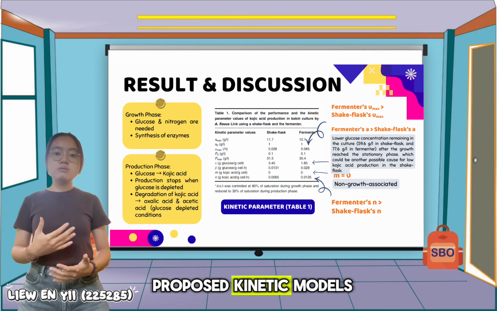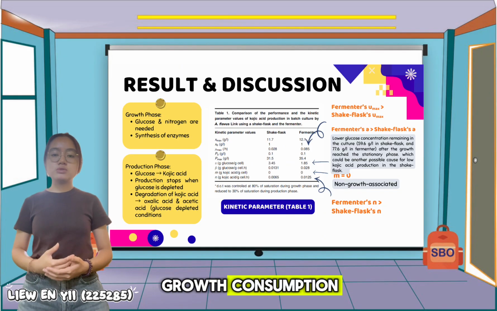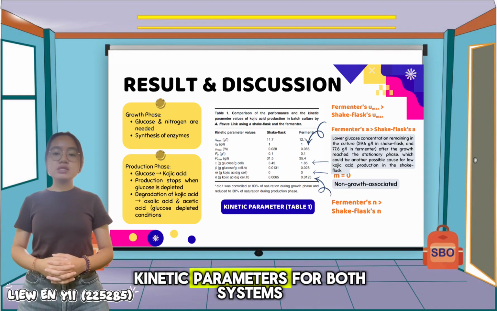This means that the proposed kinetic models based on the logistic equation and the Luedeking-Piret model are reliable in describing the cell growth, glucose consumption, and Kojic acid formation by Aspergillus flavus Link. So Table 1 presents the kinetic parameters for both systems.